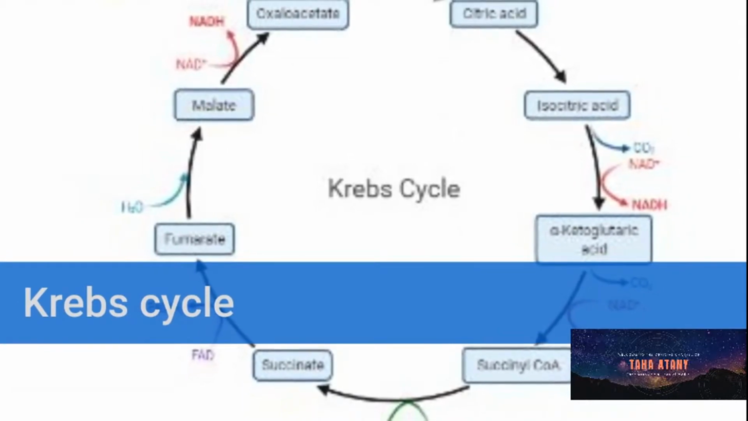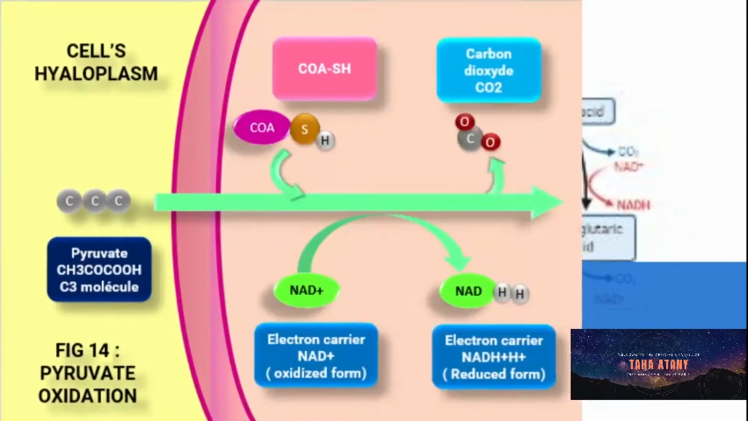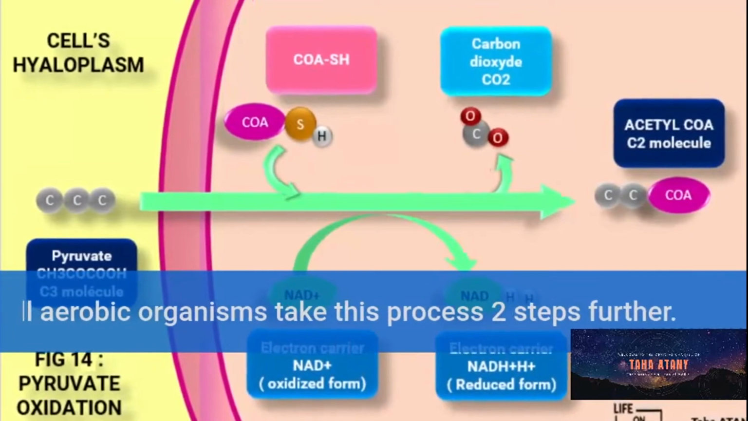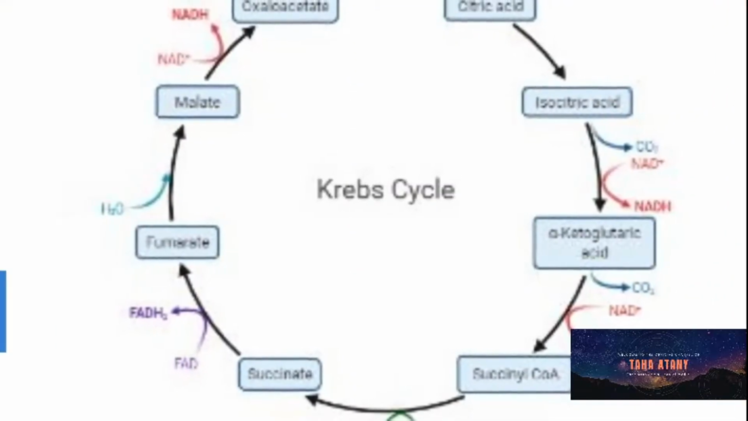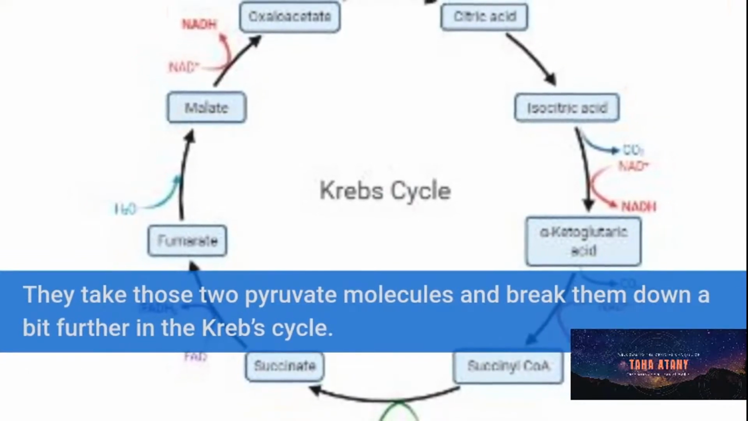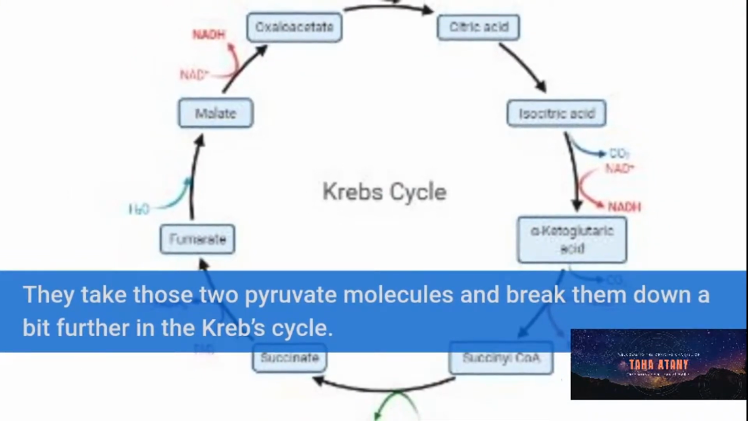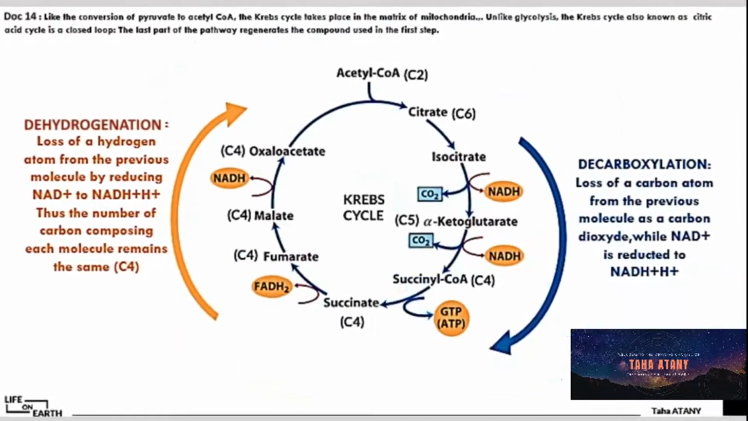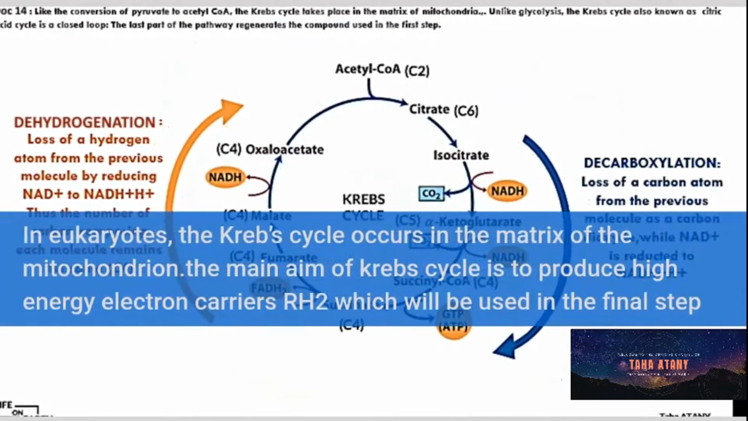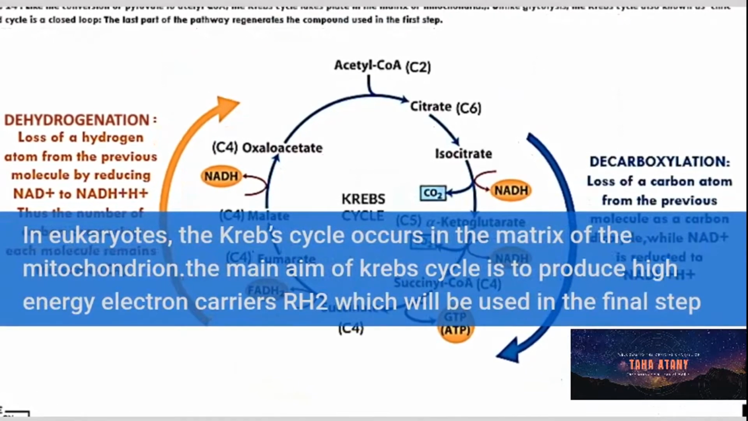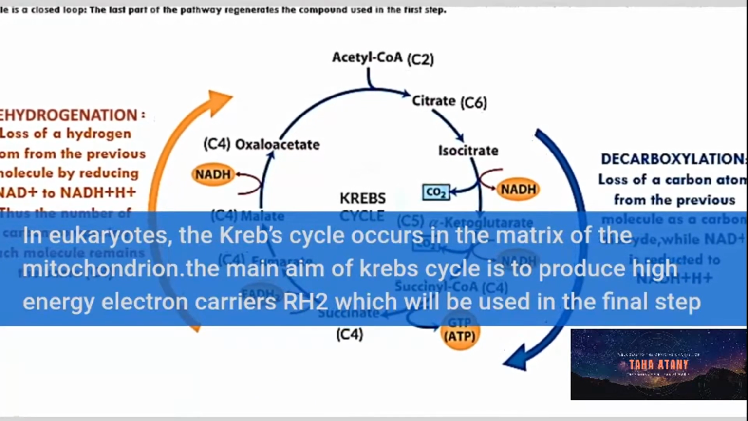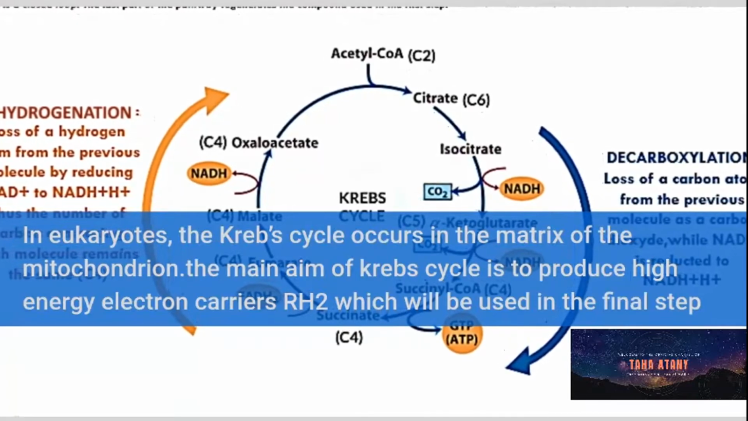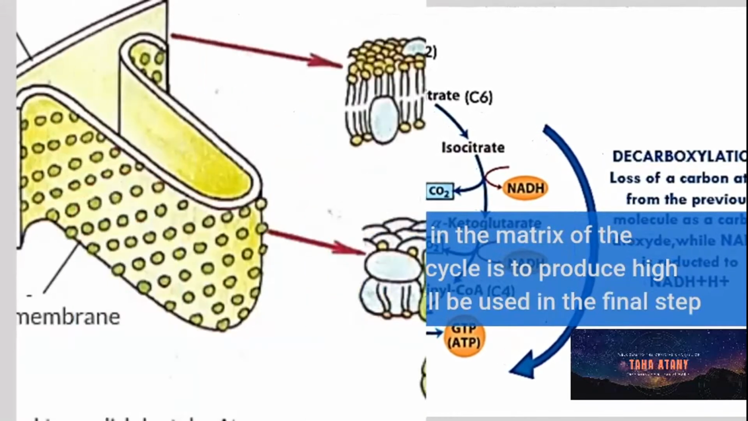Krebs cycle or citric acid cycle. All aerobic organisms take the process 2 steps further. They take those 2 pyruvate molecules and break them down a bit further in the Krebs cycle. In eukaryotes, the Krebs cycle occurs in the matrix of the mitochondrion. The main aim of the Krebs cycle is to produce high energy electron carriers, FADH2, which will be used in the final step.